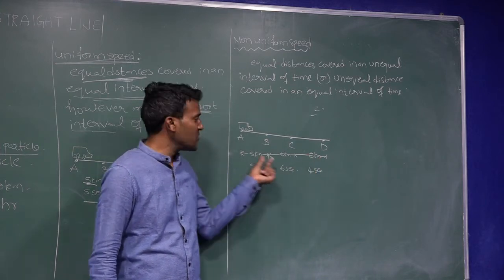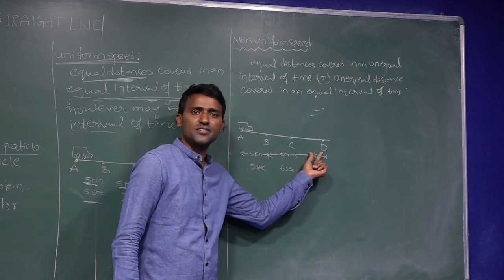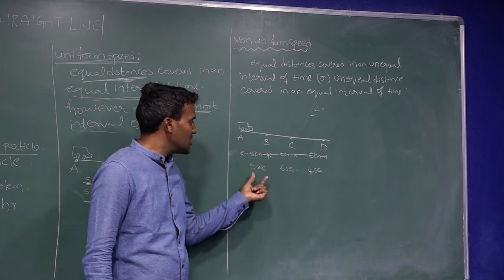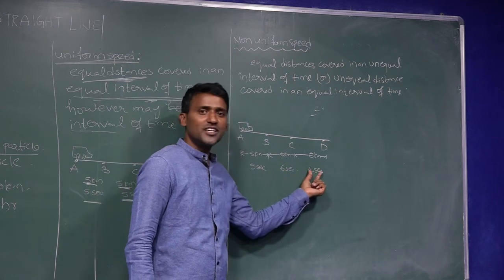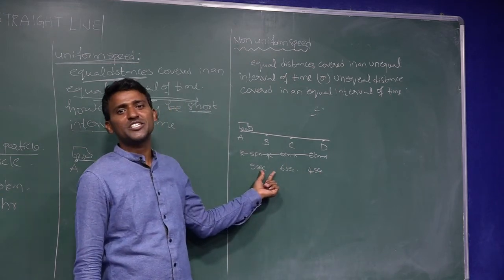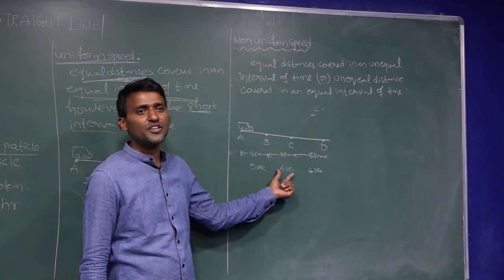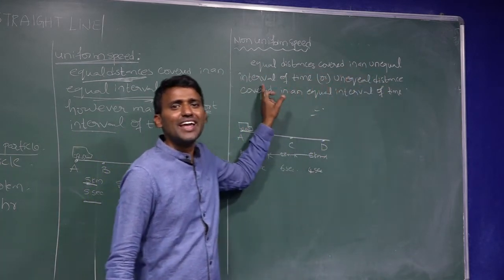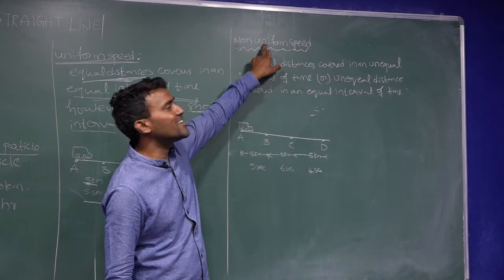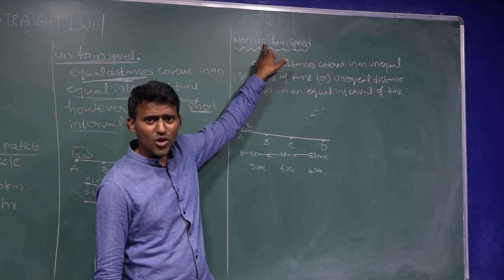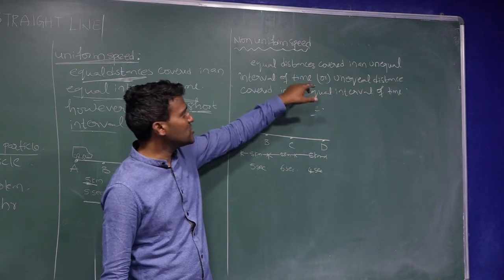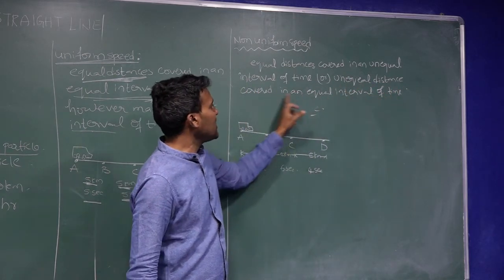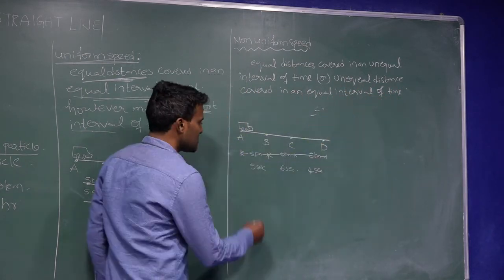4 seconds. Here these are equal distances: 5 kilometers, 5 kilometers, 5 kilometers. 5 seconds, 6 seconds, 4 seconds is an unequal interval of time. See here, equal distances covered in an unequal interval of time is called non-uniform speed.